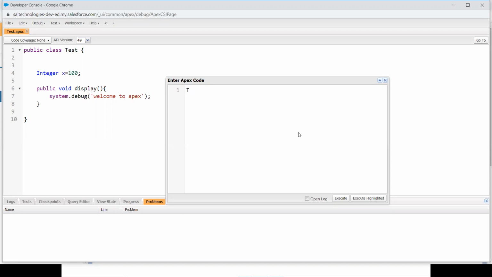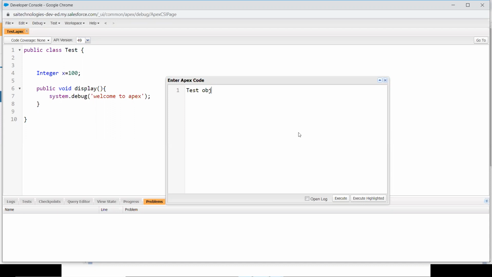Object in the sense is equivalent to a variable. First, you need to specify your class name. My class name is test. I'm going to specify my class name test, and then the object name. Object name is like a variable name. Previously, you declared x, where integer is the data type. In the same way, a class is also a data type. Then what is the difference between an integer and a class? An integer can contain only a single value. A class can contain values as well as functions. That's one of the major differences.